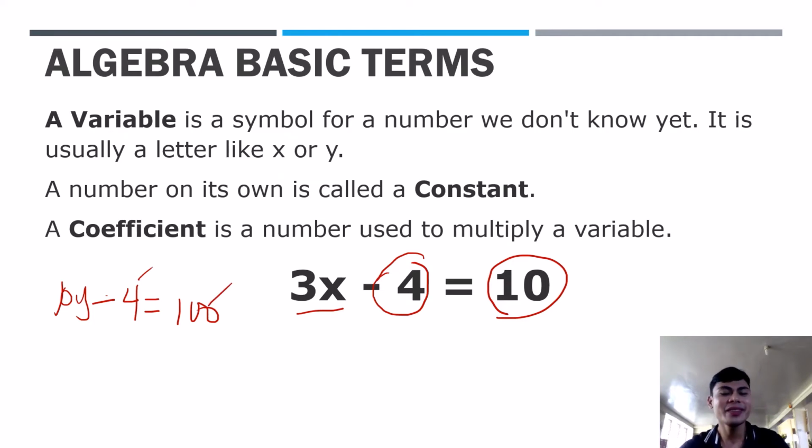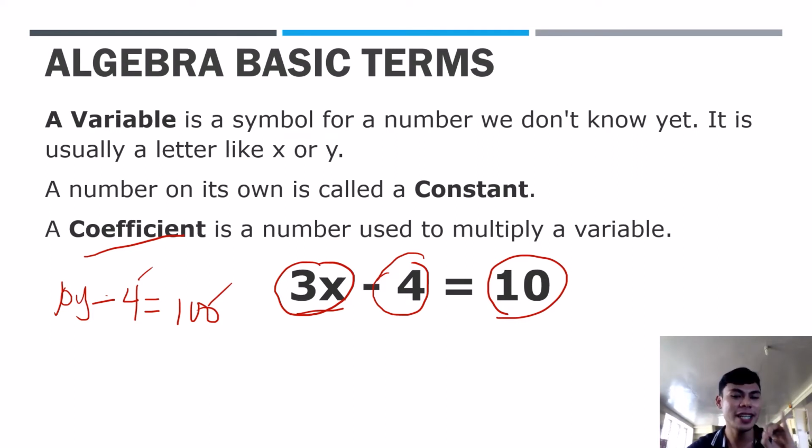Okay. So, now, you may ask, Sir, sa 3x, ang 3 constant ba siya? Are we considering 3 as a constant? No. We have a special term for it because it has x on the right side. In that case, it is called a coefficient. Okay? A coefficient. Ilagay sa mind, coefficient, coefficient.